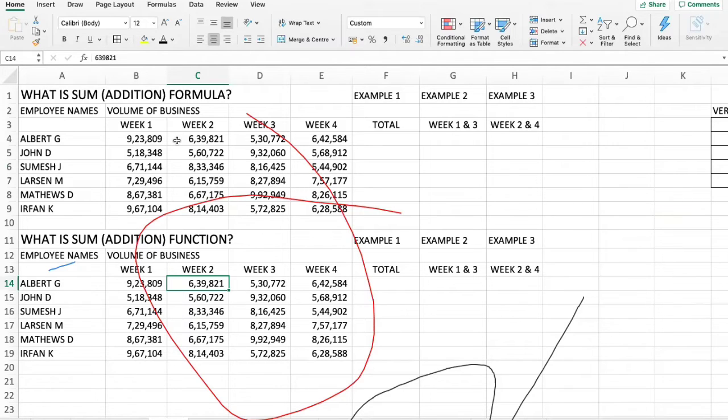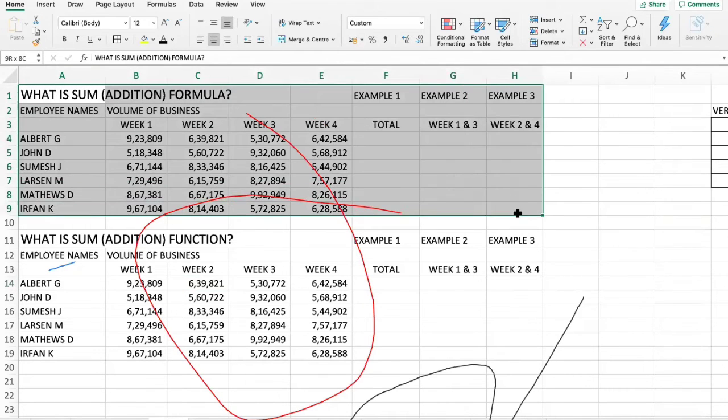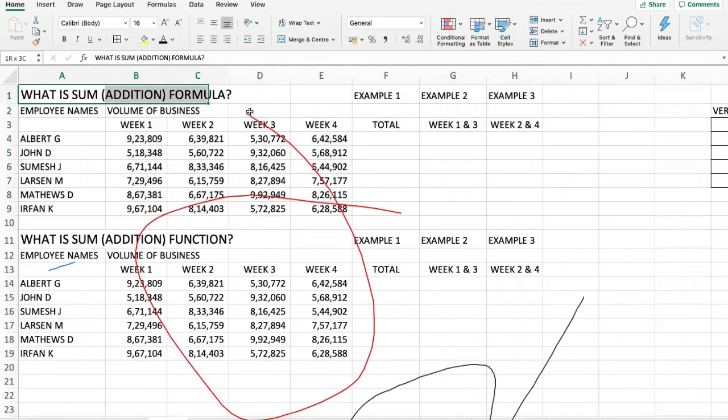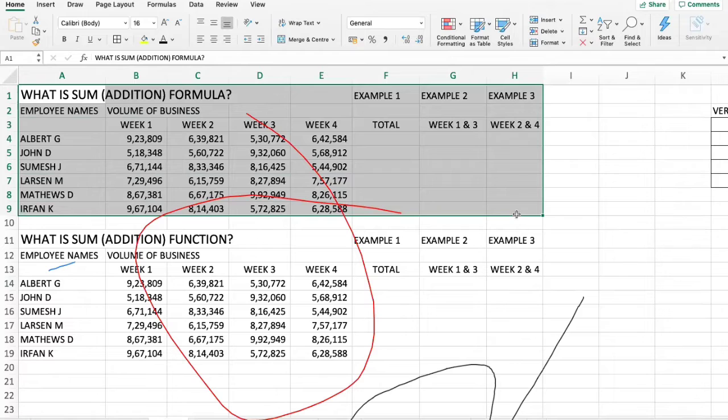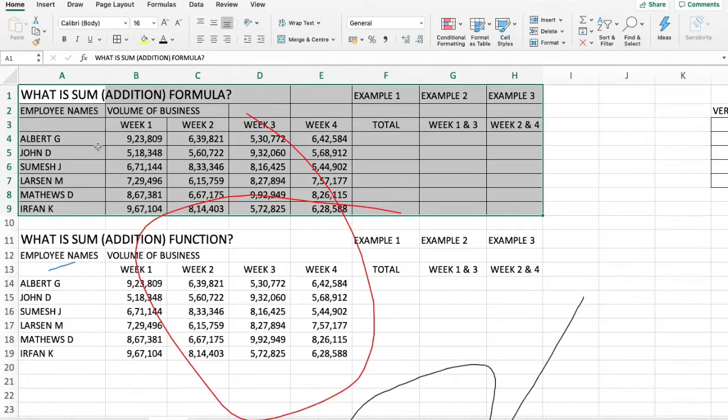See, addition is mostly used in Excel. If you want to do anything in Excel, addition, subtraction and division are mostly used in all the complex formulas also. So let's first do the formatting part. I'll select the entire table over here. For selection, you have to click your mouse and drag till the cell range where you want to draw a table. Once I have selected the entire table, I'll just click on All Borders.